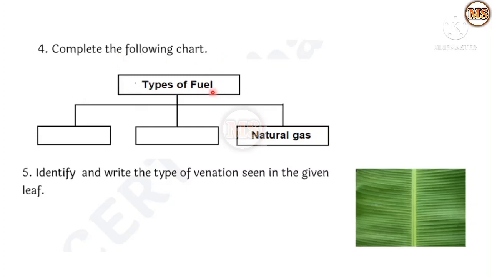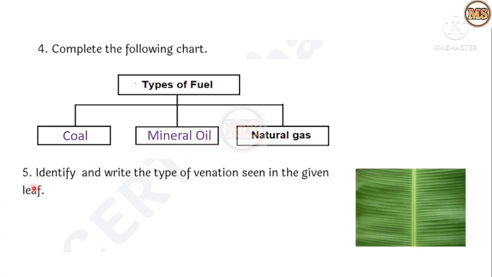Then fourth point, complete the following chart. So here a types of fuel chart is given. In this chart we have to fill the boxes. So natural gas is one of the options given. Which are the remaining options? First one is coal and second is mineral oil.